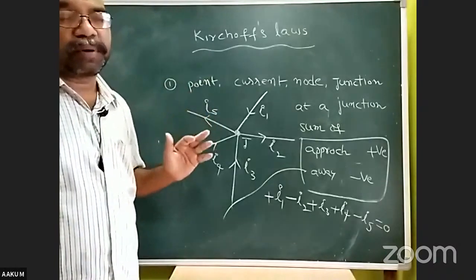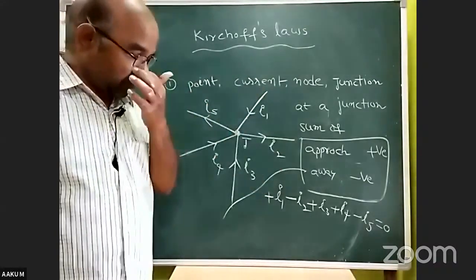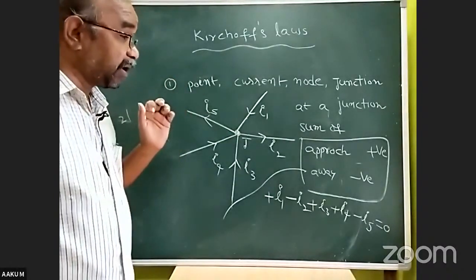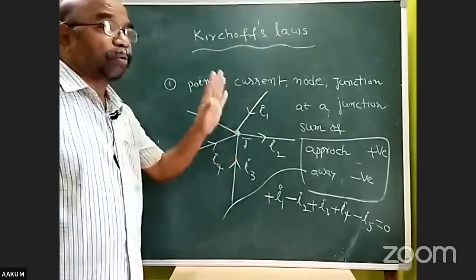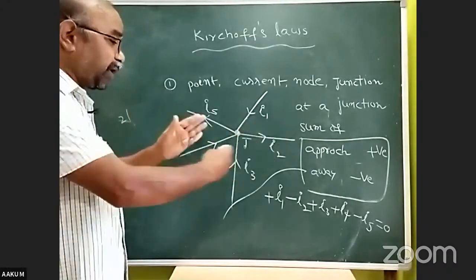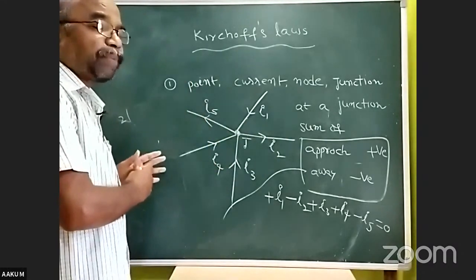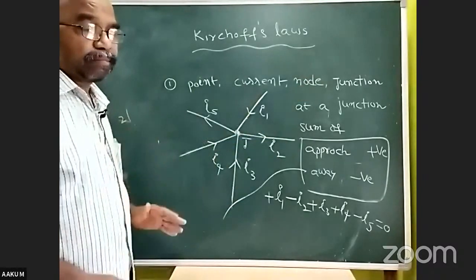It tells about the currents at a junction. The algebraic sum of all electrical currents at a junction is 0. That means how much current is approaching the junction, the same must leave the junction. Therefore, the total becomes 0.